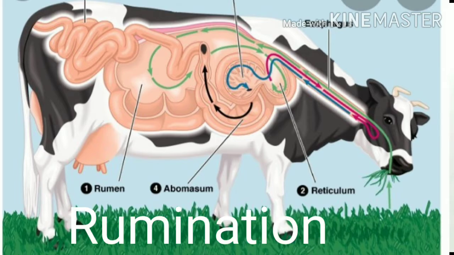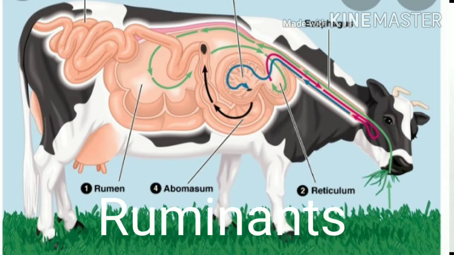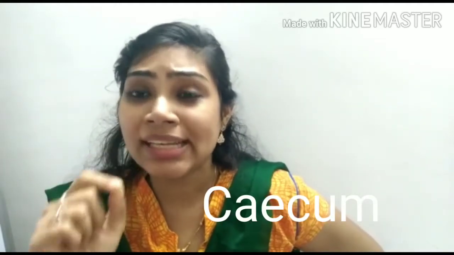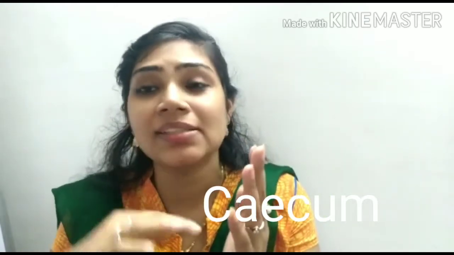This process is known as rumination, and the animals which undergo this process are known as ruminants. The grass which is eaten by the animals is rich in cellulose, which is very hard for the digestive system to digest. So the ruminants have a special part called the caecum, which lies between the esophagus and small intestine, which helps to digest the cellulose present in the food.